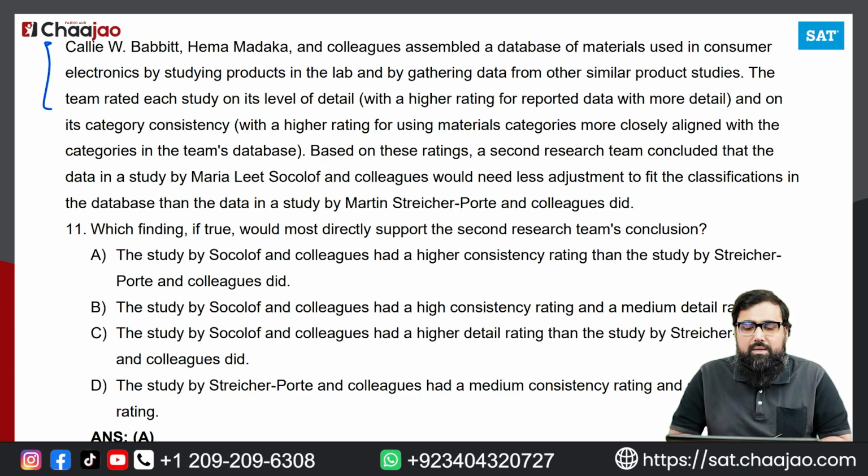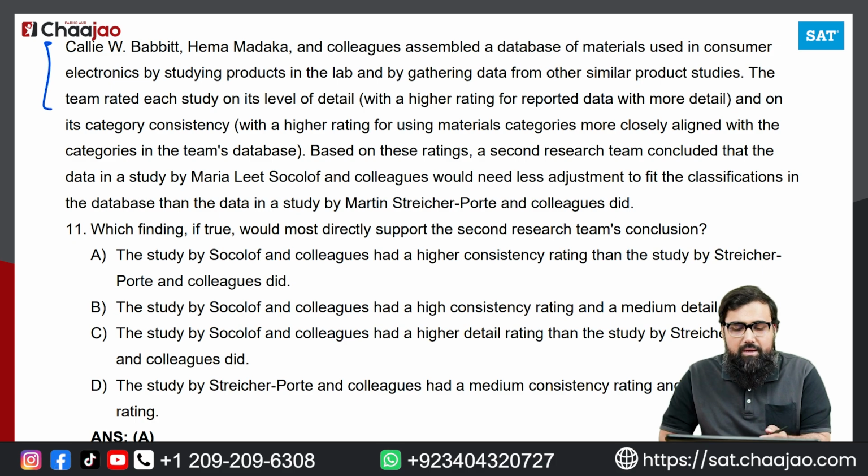Based on these ratings, the second research team concluded that the data in a study by 𝗂𝐺𝐸 and colleagues would need less adjustment to fit the classification in the database than the data in the study by Martin, 𝗂𝐺𝐸 and colleagues did.